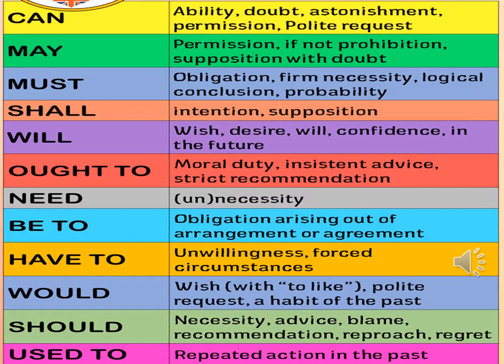Ought to shows moral duty, instant advice, strict recommendation, need, unnecessity. Be to shows obligation arising out of arrangement or agreement. Have to shows unwillingness, forced circumstances. Would shows wish, with to like, polite request, a habit of the past. Should shows necessity, advice, blame, recommendation, reproach or regret. Used to is used in sentences for repeated action in the past.